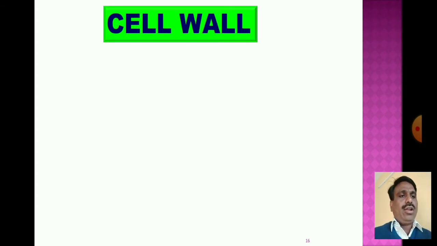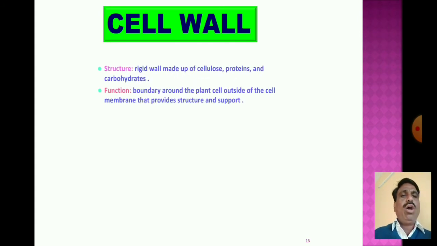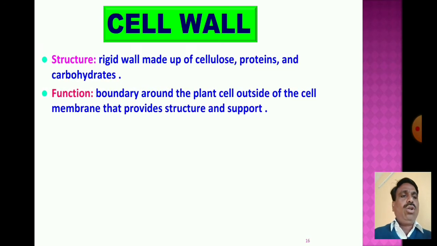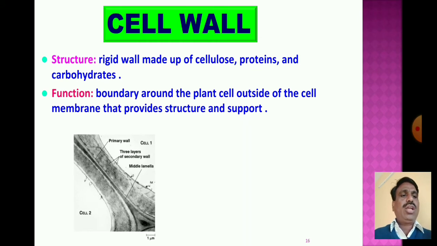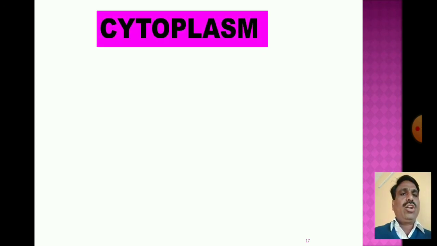Then we go to the next cell component, known as the cell wall. The cell wall is present in the plant cell but not in animal cells. Then we go to the discussion of the next cell organelle, known as the cytoplasm.